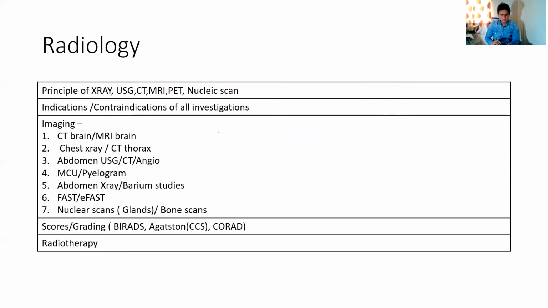Then about radiology, if you see the last recall of NEET 2021, as per the teacher, 14 questions you can solve with your radiology knowledge. So whenever you start reading radiology, you should know the X-ray principles of all the investigations. What is X-ray? What is the mechanism to produce X-rays, and how are the films made? What are the different types of films?